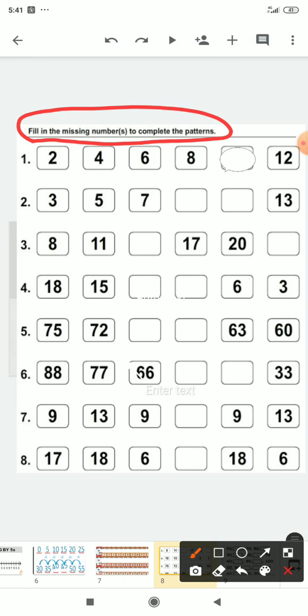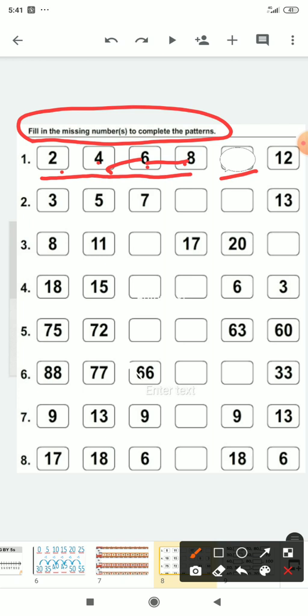So here we have a number of questions. In this question you have to fill in the missing numbers. Here if you see the starting numbers 2, 4, 6, 8, between 2 and 4, 3 is missing, between 4 and 6, 5 is missing, between 6 and 8, 7 is missing.